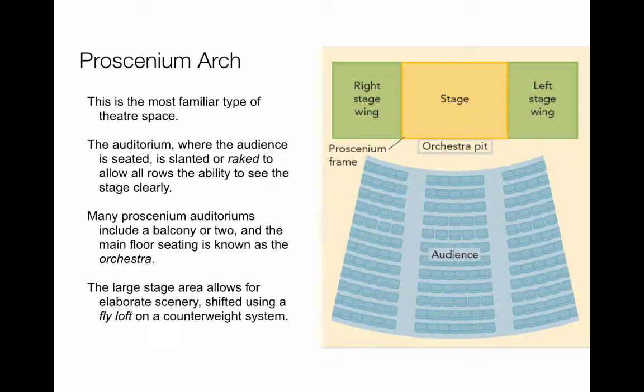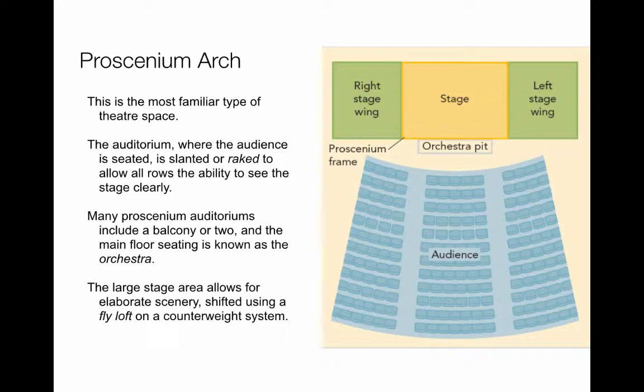The auditorium where the audience is seated is raked, or on a slant, which allows everyone to see clearly whether you're in row A or row R or row QQ. Please keep in mind with this diagram here that many proscenium auditoriums usually include a balcony or 2.